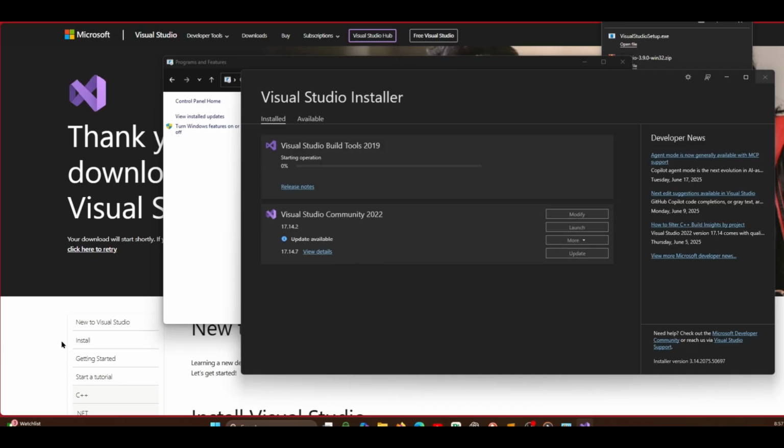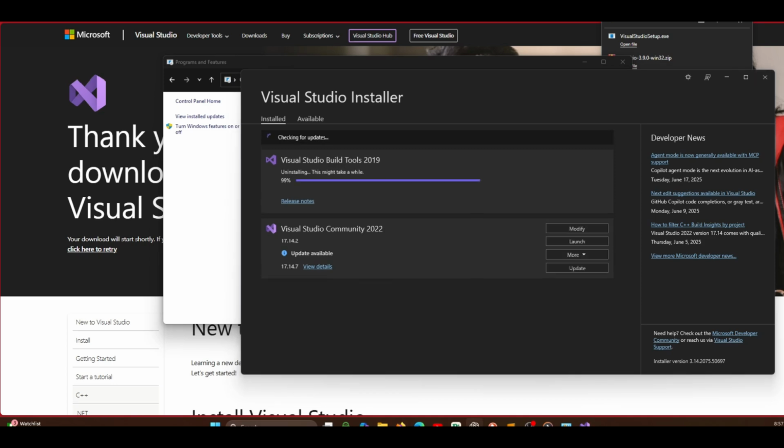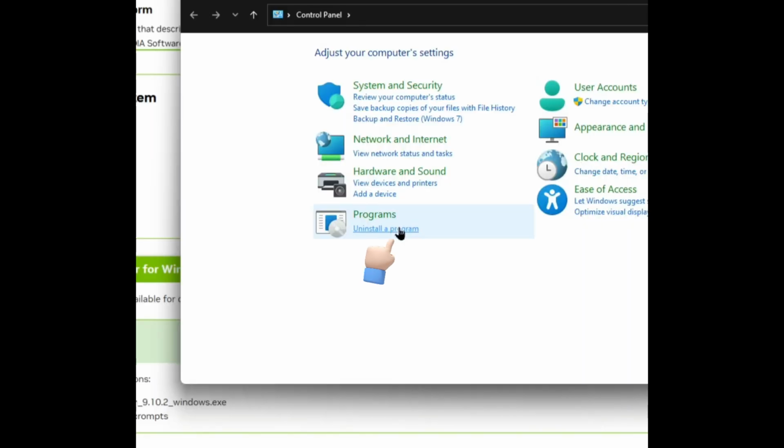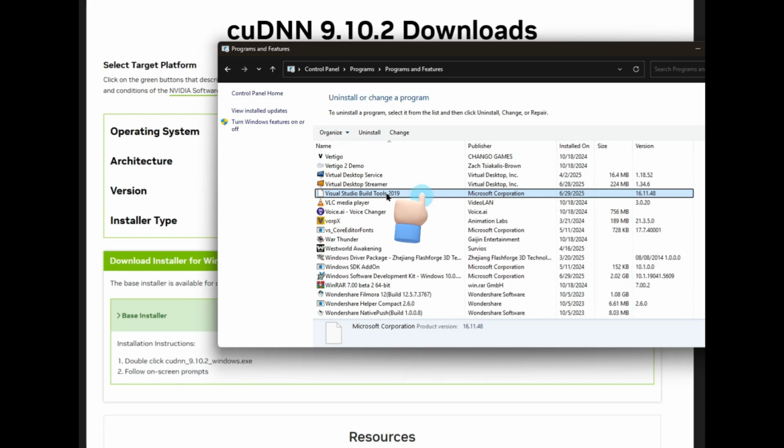Now, next, very important, you'll have to make sure that you don't have Visual Studio already installed. So Visual Studio Tools 2019 specifically. Now, don't get confused with Visual Studio Community Edition or Pro Edition. Those are totally different. But if you do have Visual Studio Tools 2019 already installed, you'll have to remove it by uninstalling it. You have to go to Control Panel, then click on Uninstall Programs, then click on Visual Studio Build Tools 2019, then click Uninstall.